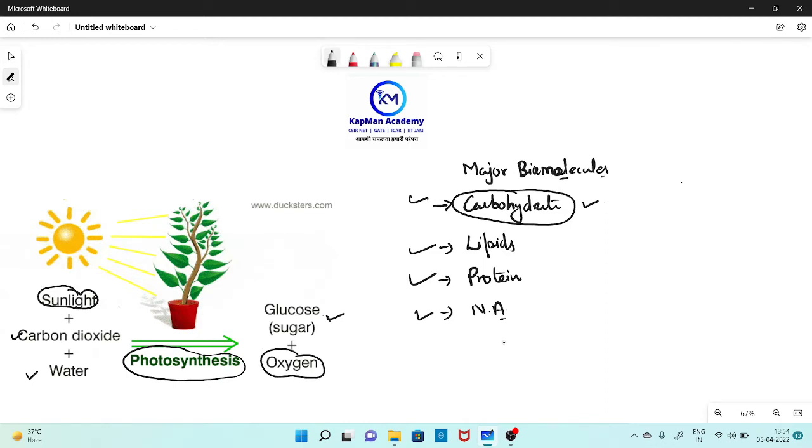The glucose being synthesized here has an empirical formula, CnH2nOn. This one is very important, right?